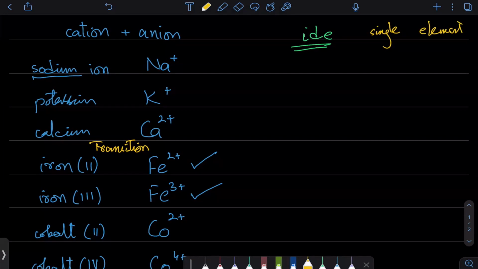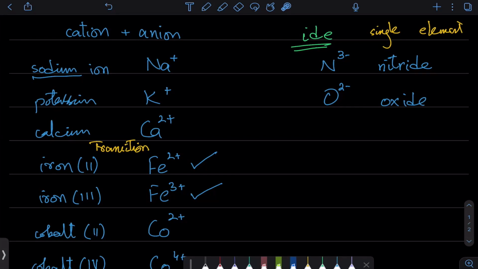So when I say nitrogen, so nitrogen is -3, so it will be nitride. When I say oxygen, it's just oxygen by itself. It is O-2, so it will be oxide. Now, how do I know it's -2? Because it's in group 6. इसको 8 करने के लिए 2 electrons चाहिए.